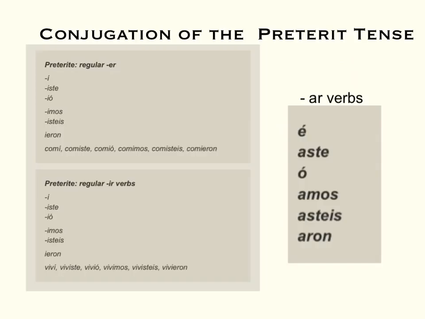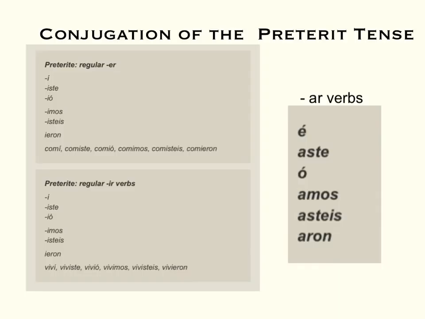For regular verbs in the preterite tense, we use the same conjugations for ER verbs as we do IR verbs. For both ER and IR verbs, we use the conjugations í, iste, ió, imos, ieron. For example, with the verb comer, it would be conjugated as comí, comiste, comió, comimos, and comieron. With IR verbs such as vivir, we would do the same conjugation: viví, viviste, vivió, vivimos, vivieron.